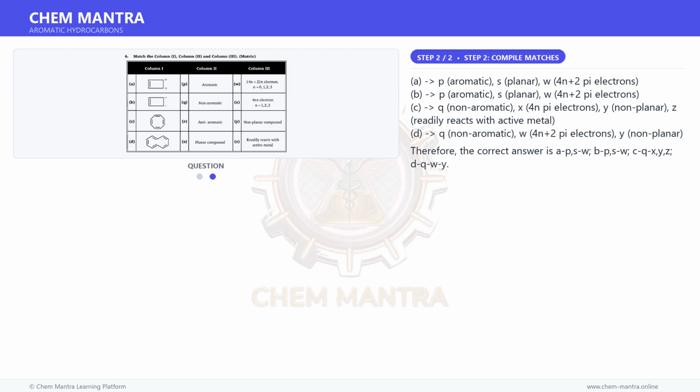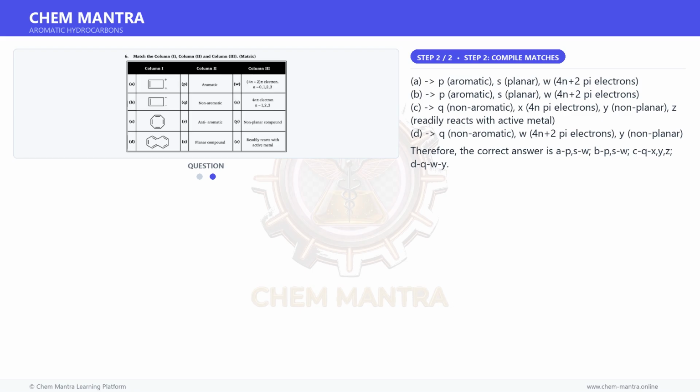And for the final step: A, P, aromatic, S, planar, W, 4n plus 2 pi electrons. B, P, aromatic, S, planar, W, 4n plus 2 pi electrons. C, Q, non-aromatic, X, 4n pi electrons, Y, non-planar, Z, readily reacts with active metal.